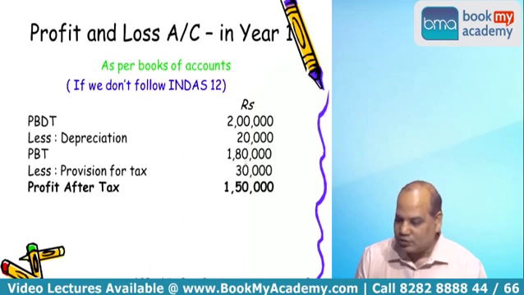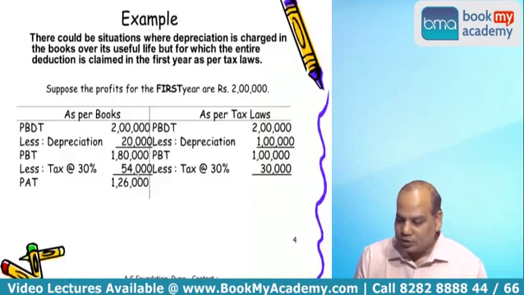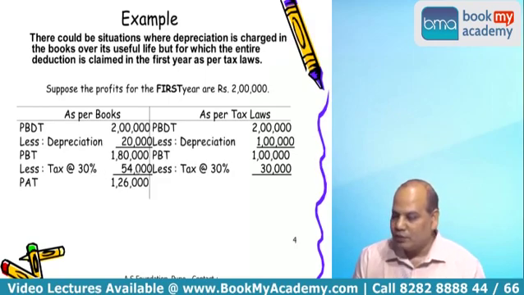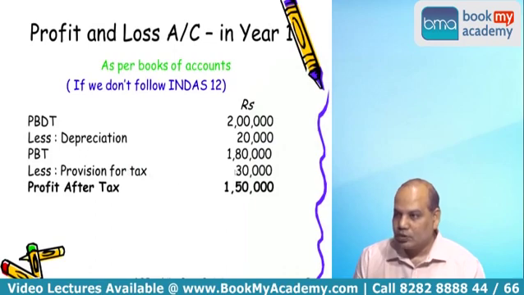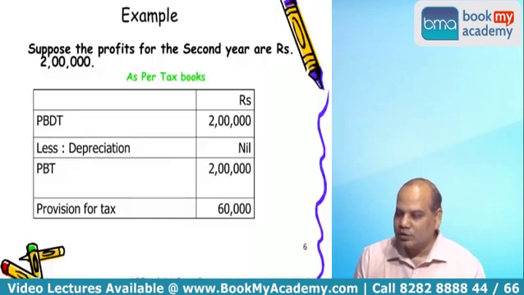2,20,000, 1,80,000, 30,000, 150. I'll go to the previous slide. If I apply the matching concept, tax should have been proportionate. If your income is 1,80,000, at a 30% tax rate, the proportionate charge should have been 54,000. But instead of 54,000, we are charging 30,000 because we got a very high deduction, and therefore my PAT is 1,50,000. No problem.